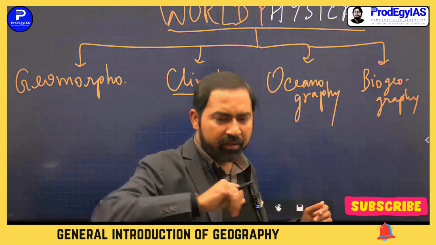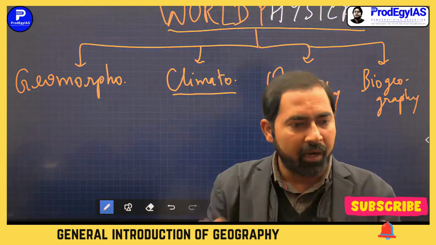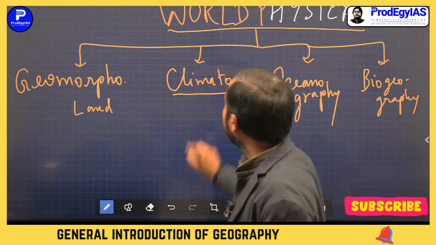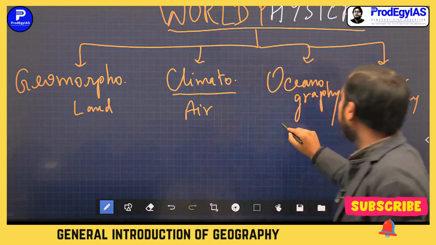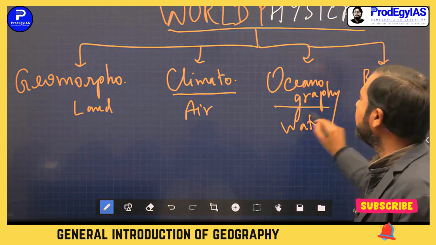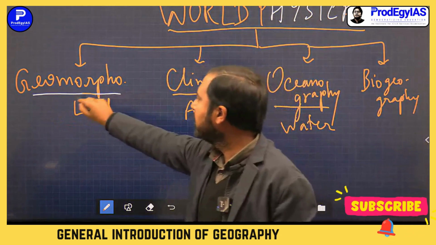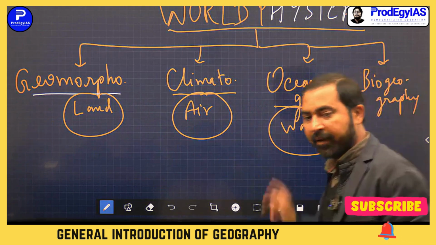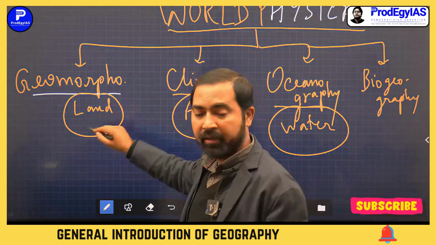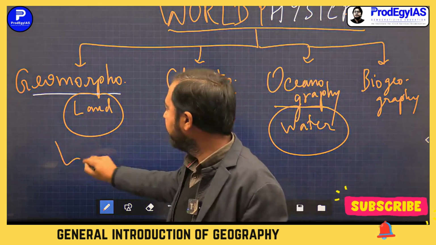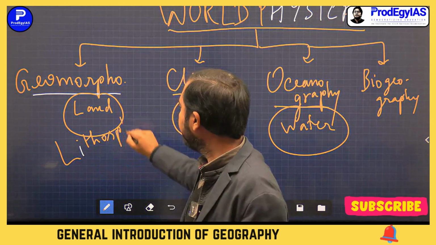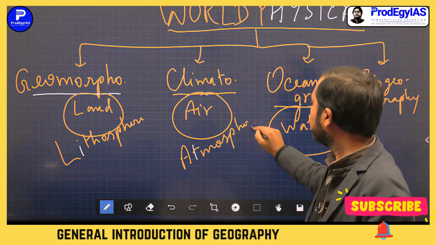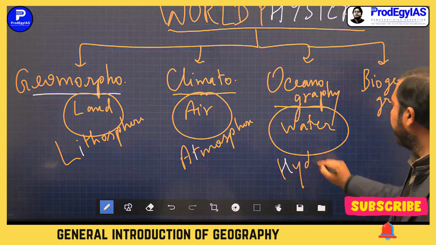And biogeography is what? It means all the living beings, all the plants, animals, bacteria, which are found in land, in air, or in water. These are 3 spheres. This is the land sphere, called the lithosphere, the technical word. This is the atmosphere. This is the hydrosphere.